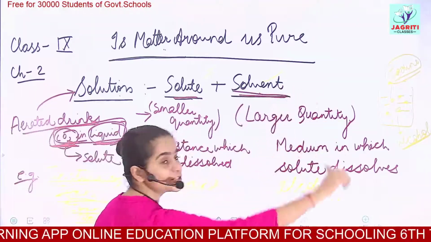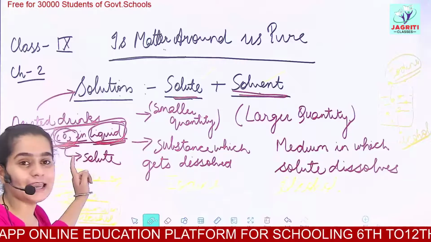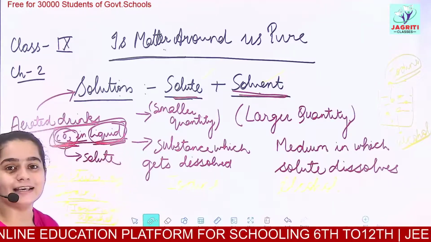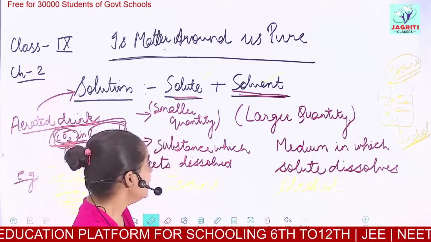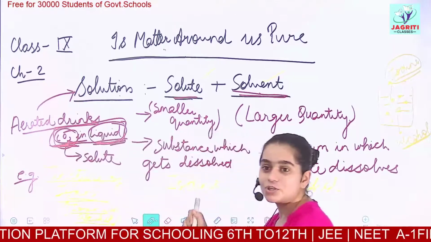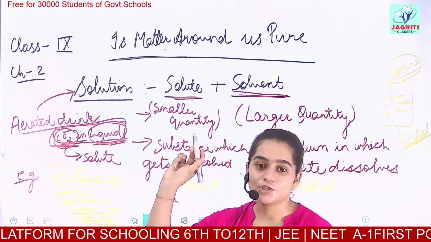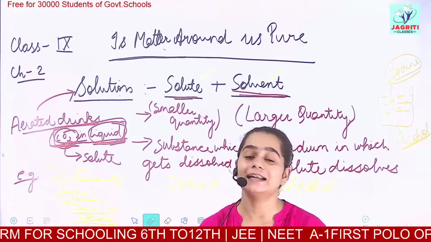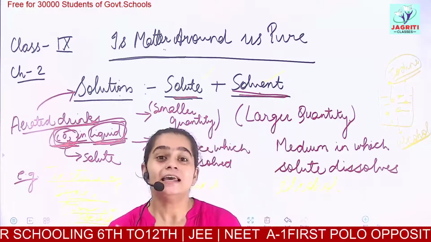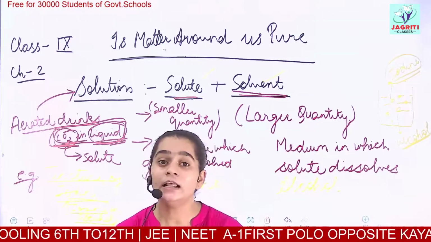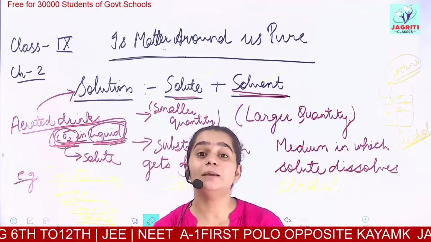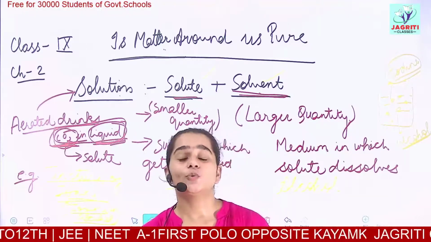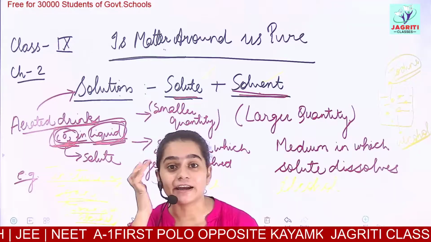It is our solvent. So here CO2 behaves as the solute and the liquid is the solvent. Okay. So this was all about solutions. We studied solutions and their properties: they are homogeneous mixtures, their particle size is very small, so they cannot scatter a beam of light. In short, we can say they do not show the Tyndall effect.